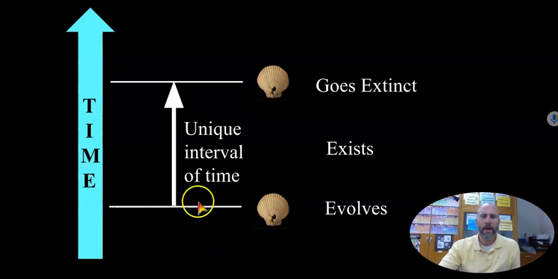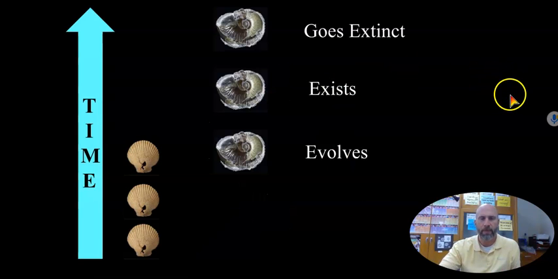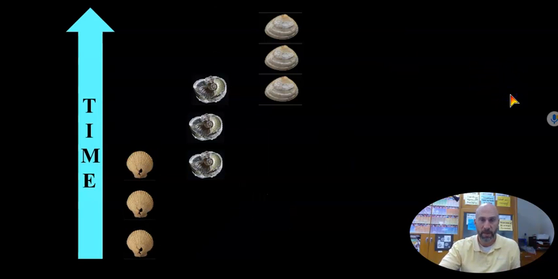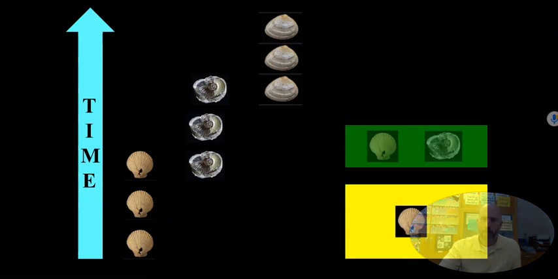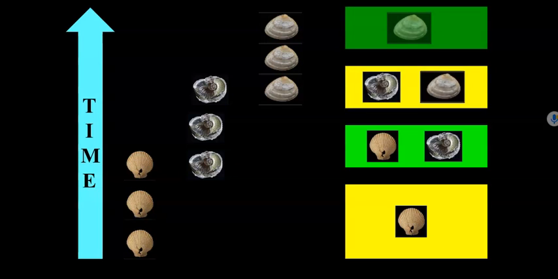Okay, so you've got time going on here, and we know species evolve, they live on Earth, and then they go extinct after a certain amount of time. Okay, and that continues on for all kinds of species. Lots of species have existed on Earth and then gone extinct. Now, if you find the rock layers, then we can make connections to figure out how old a rock layer is.